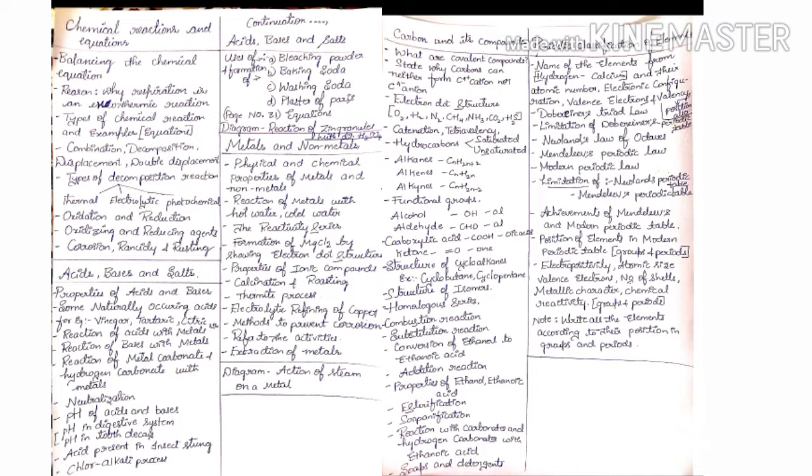Please follow it. Then you have to learn the catenation and tetravalency of carbon. Then, getting into the hydrocarbons, it is very important to know the saturated and unsaturated hydrocarbons. They will ask you the difference between them. Sometimes they will ask you what are saturated compounds and give some examples. So when we talk about the saturated compounds, that is hydrocarbons, the examples are alkanes. When I talk about unsaturated, they are alkenes and alkynes.